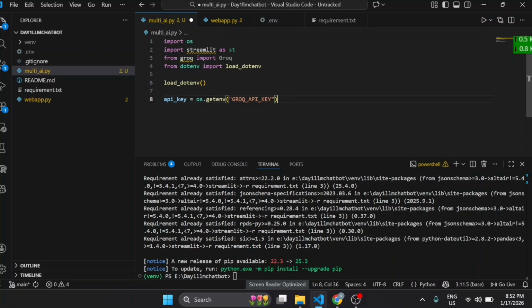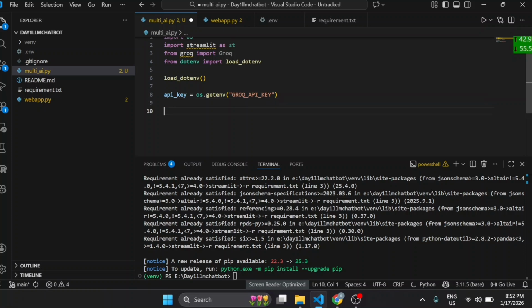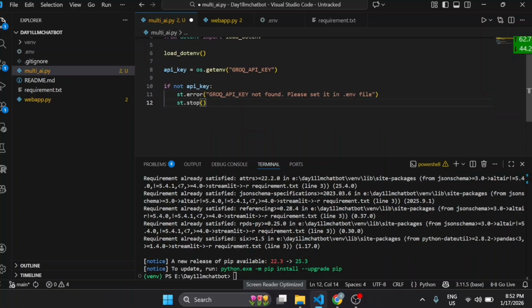So we will move ahead, and for example, if the API key is missing, how are we going to handle this? For it, we will write an if not API key check. It will call st.error: Groq API key is not found. Please set it in the .env file. It will prevent confusing runtime errors later. For example, if you miss your API key, it will show that in your dashboard, so you don't have to think about where you made the mistake.